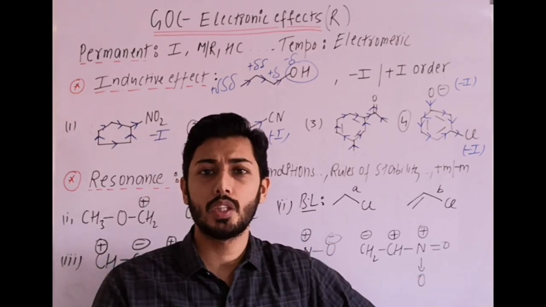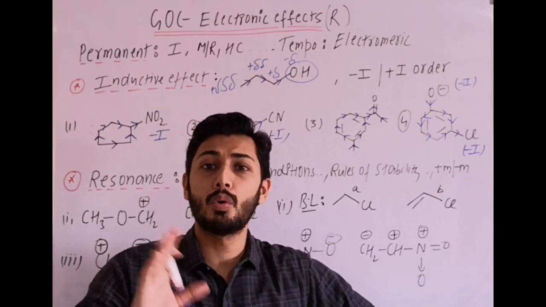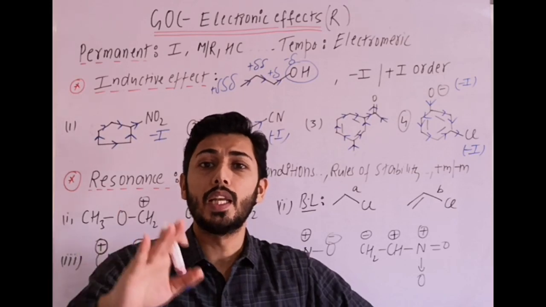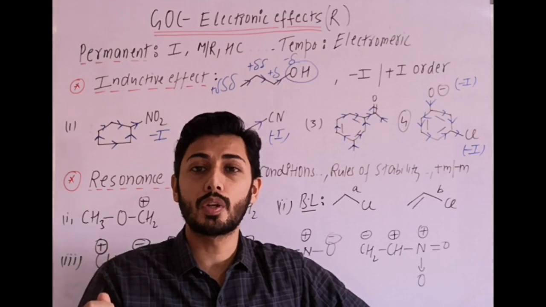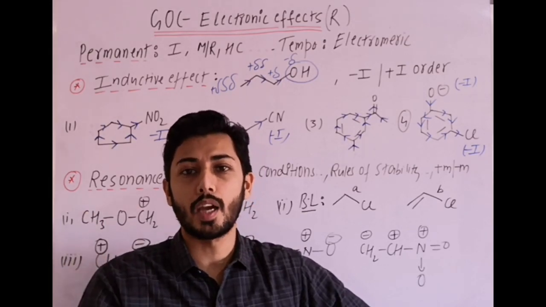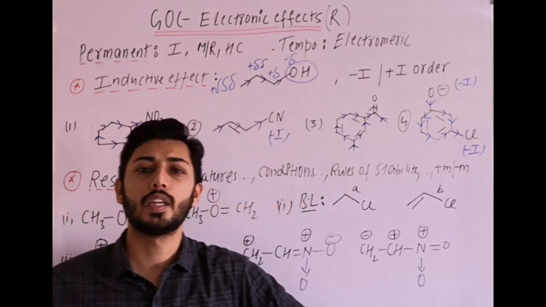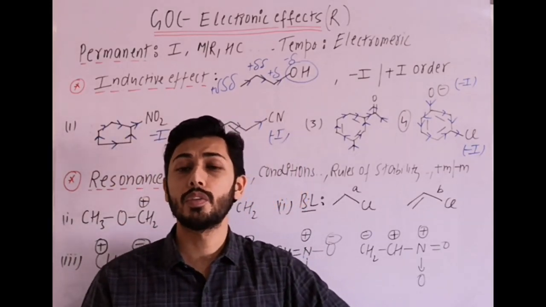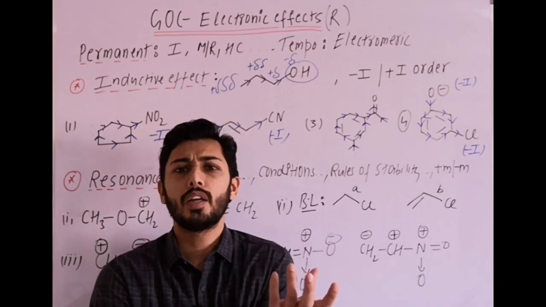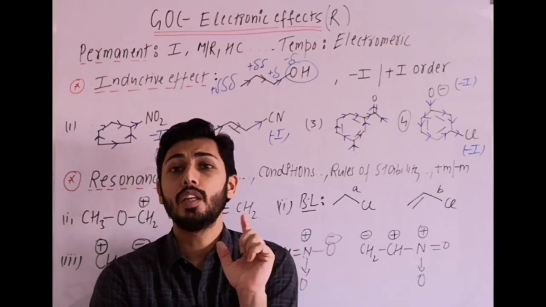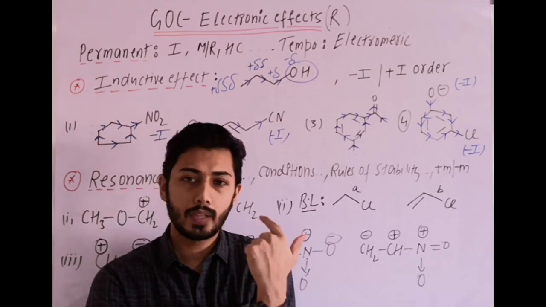Now, the hybrid structure has contributions from different resonating structures. Some are more stable resonating structures, some are less stable. The more stable resonating structures contribute more to the resonance hybrid. Fine. Then all the resonating structures are hypothetical, so we cannot isolate them at any temperature. Then the other point: the energy difference between the most stable resonating